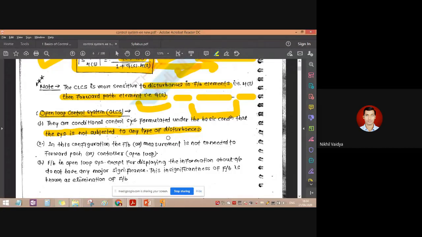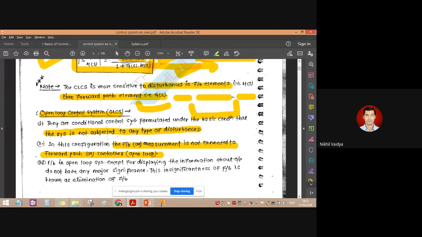So open loop is also applicable where its applications are very economical, just like our fan. A fan doesn't require a closed loop control system. In this configuration, the feedback or measurement is not connected to the forward path or controller loop.